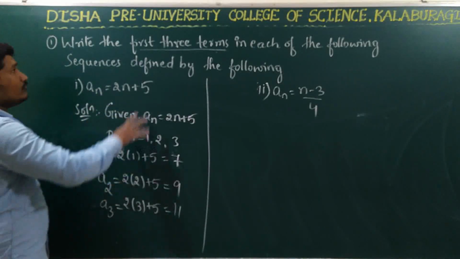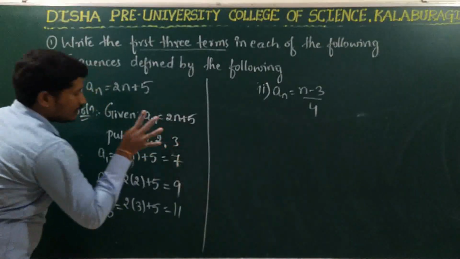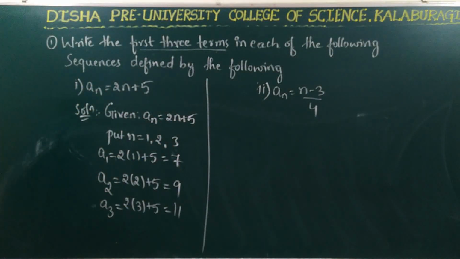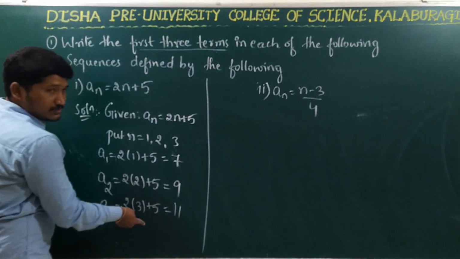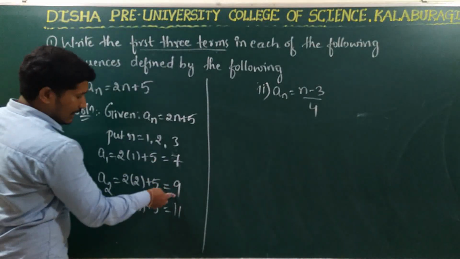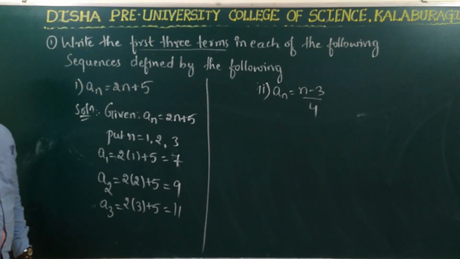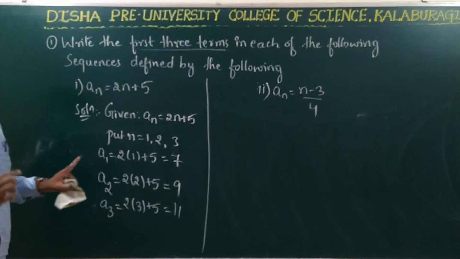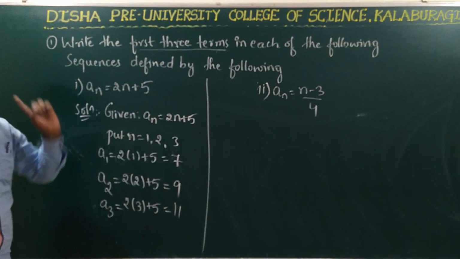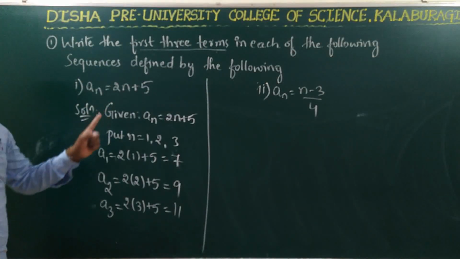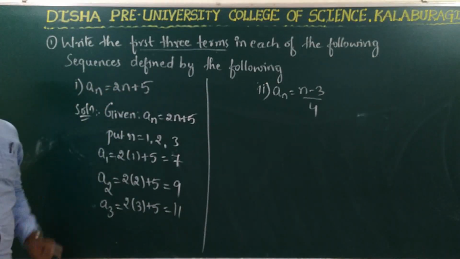So this is how you find the first three terms of the given sequence. Right? So at last what you write? The required terms are 7, 9, 11. So this is your answer for this. I hope you understand how to find the first three terms. Right. So now take this down. Let us go for the next question.